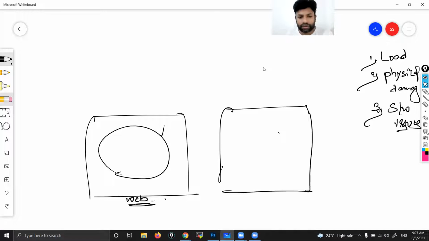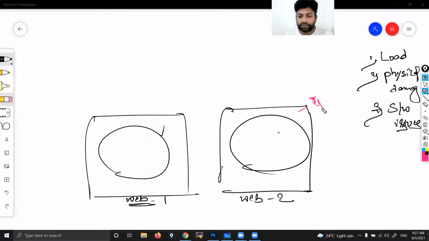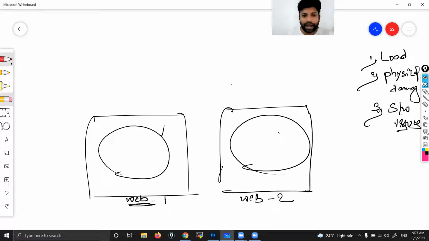Here I'm taking 2 web servers. Here also install the web package. These are 2 web servers. For both web servers, we get IP addresses. But this time I'm not going to provide these IP addresses to customers. Instead, I'm going to launch one load balancer.